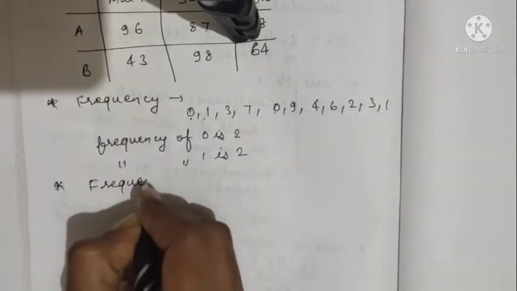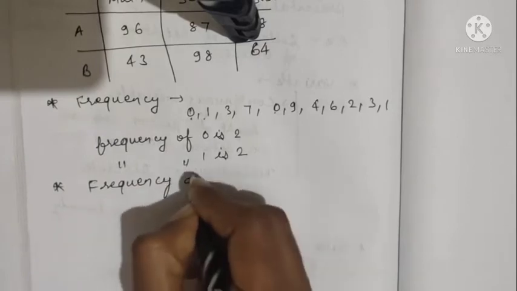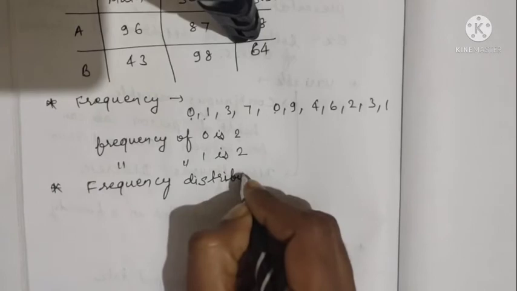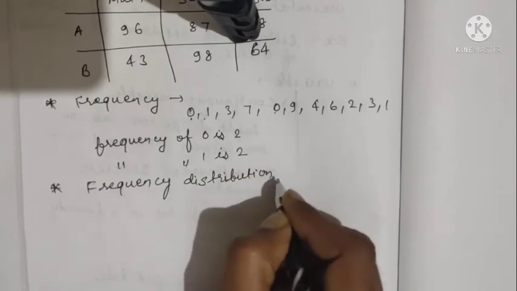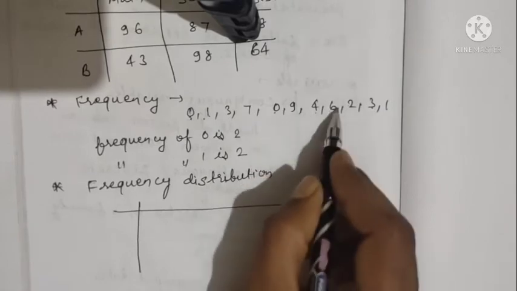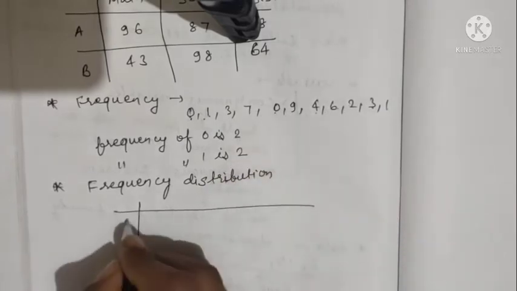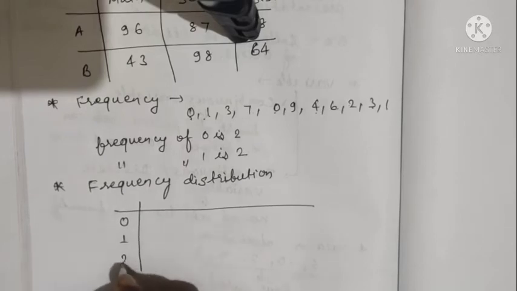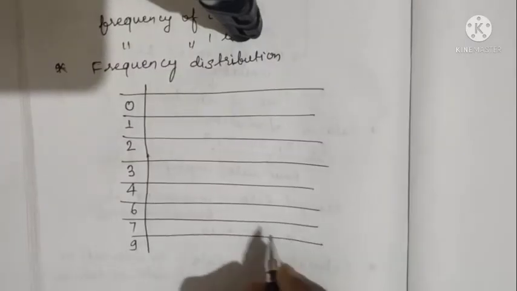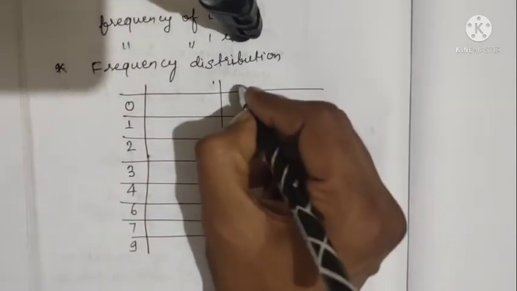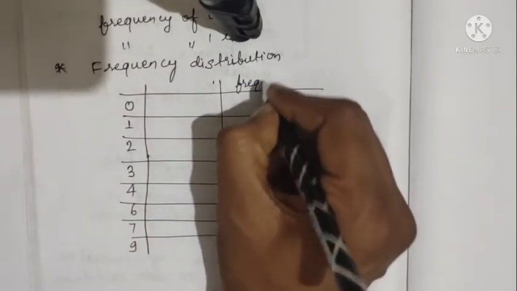Now our next topic is frequency distribution. So I am going to draw a frequency distribution table of the given data, and here the data are 0, 1, 2, 3, 4, 6, 7 and 9. Just writing here frequency and tally marks.